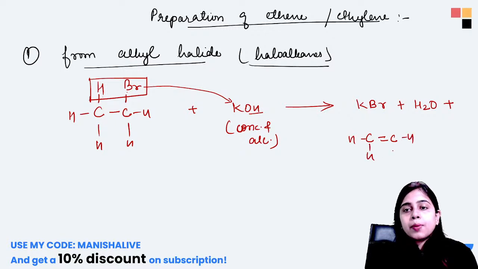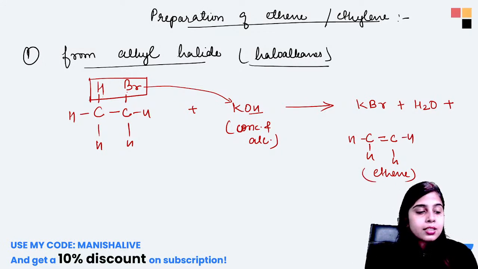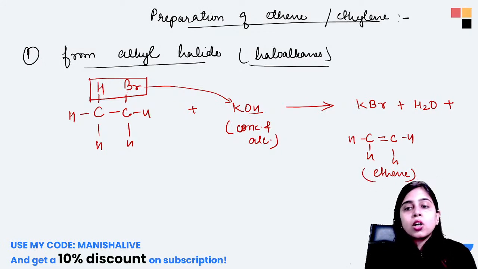Carbons will form a double bond. This is your ethene, or you can call it ethylene. And this is how it is collected by downward displacement of water.